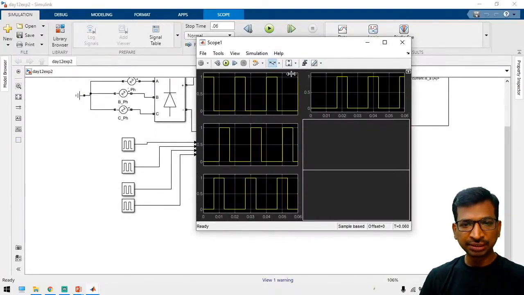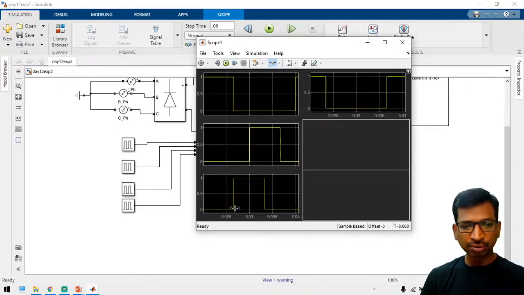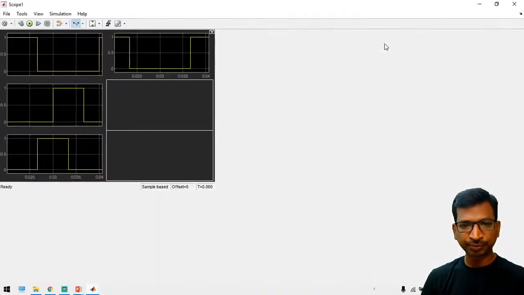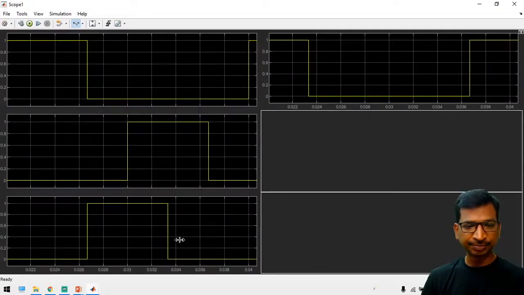Running. The first phase is properly generated, and then this is the fourth pulse. This fourth pulse is exactly 180 degree phase shifted from this position. Right? See here, if you take this one, you can get the output exactly. From the second cycle to the third cycle, exactly we can take.